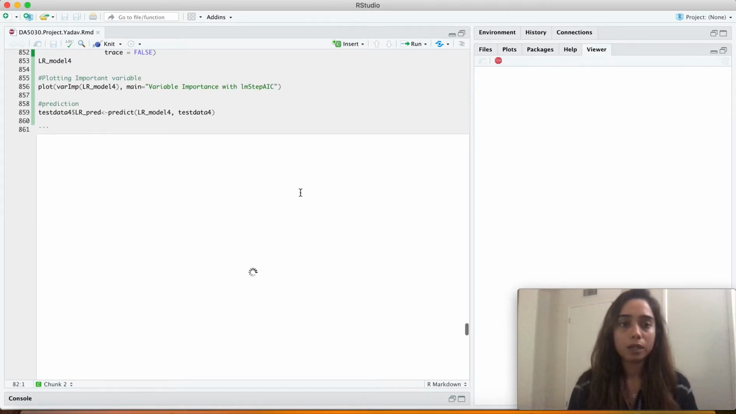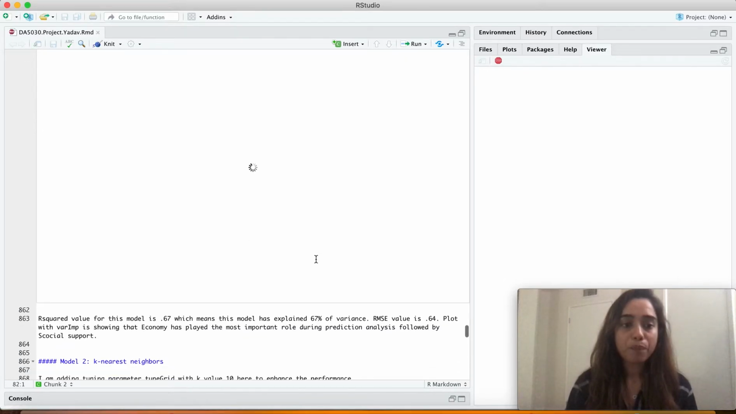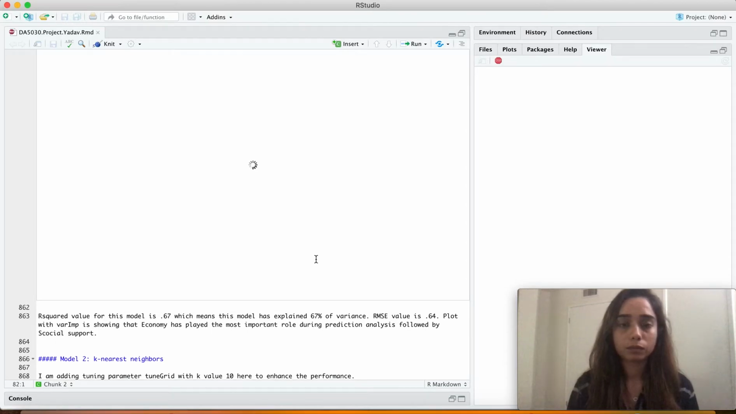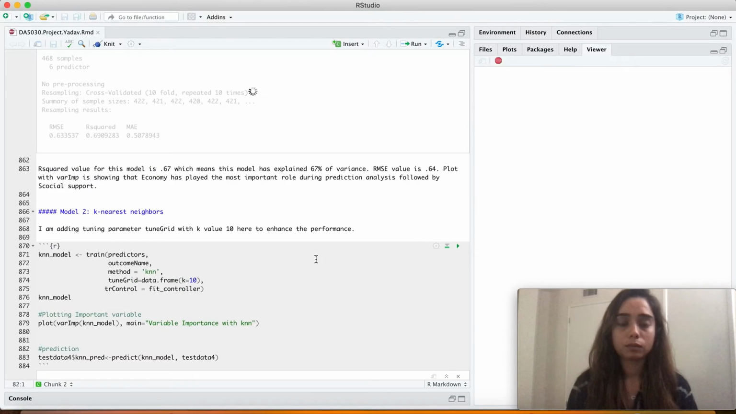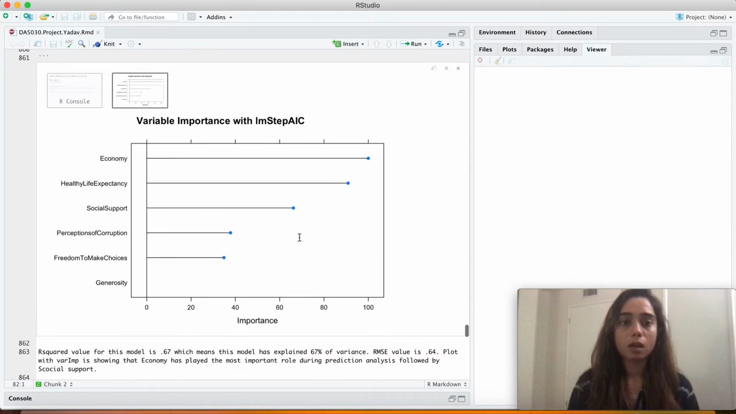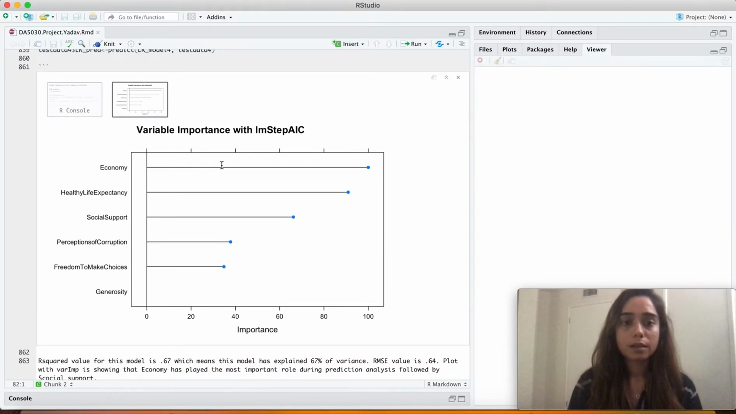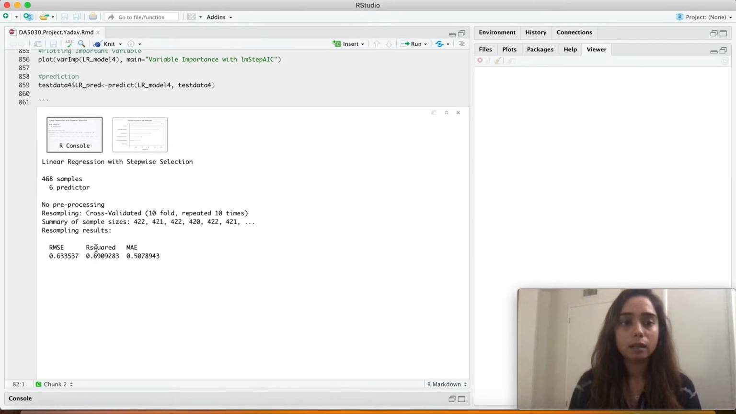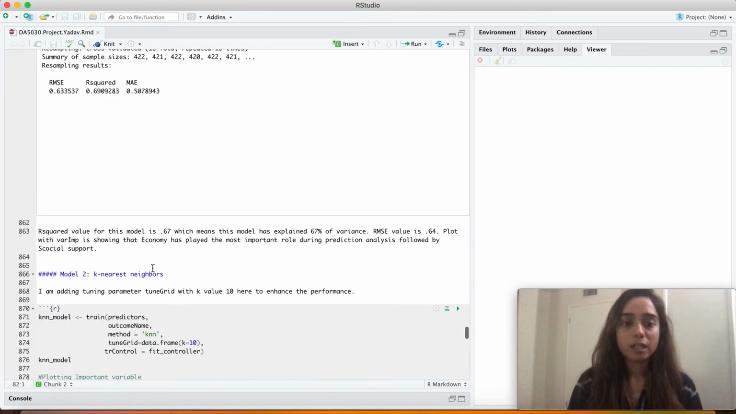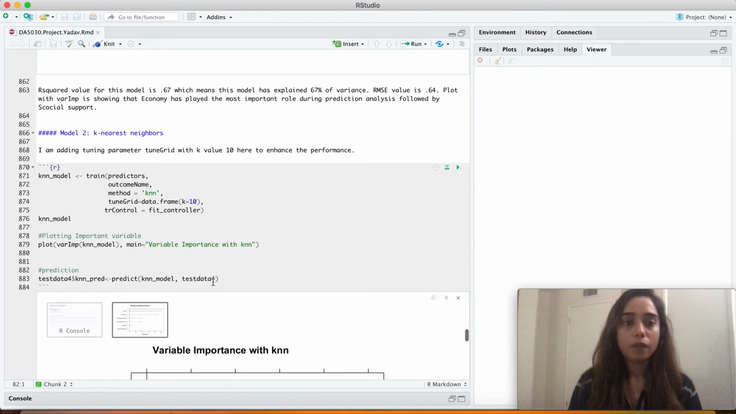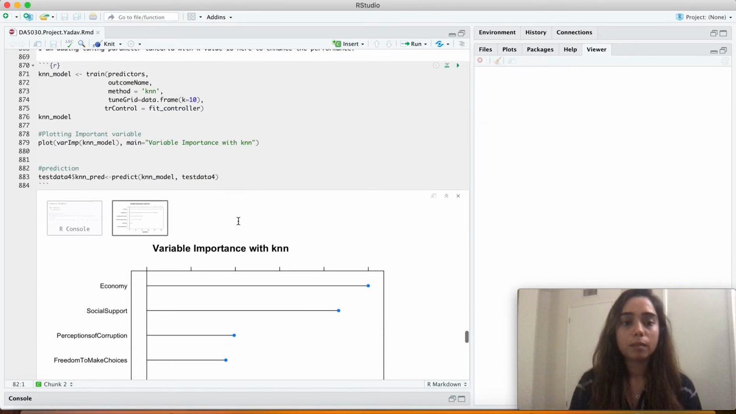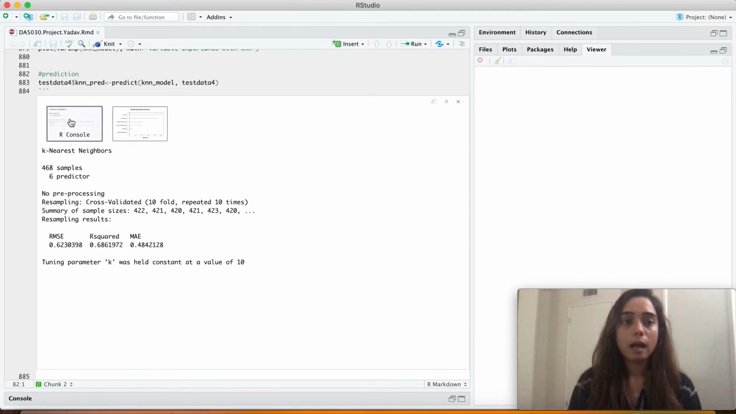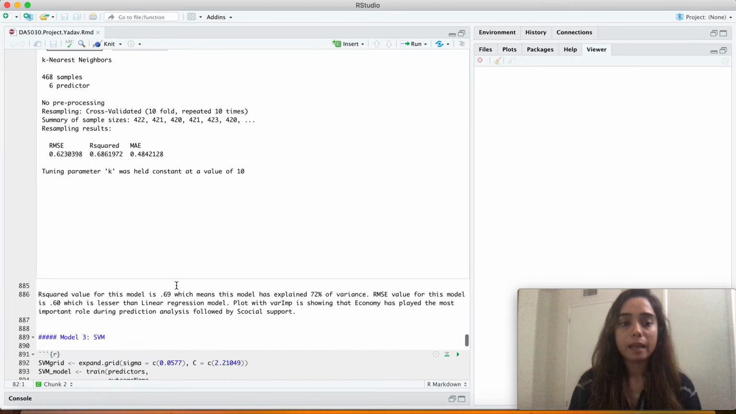Here my code is running. This is the result: economy is the most important variable for this analysis, and the R squared value is 0.69. Now I fitted the second model, and the most important variable for KNN is also economy, and the R squared value is 0.68 for this one.